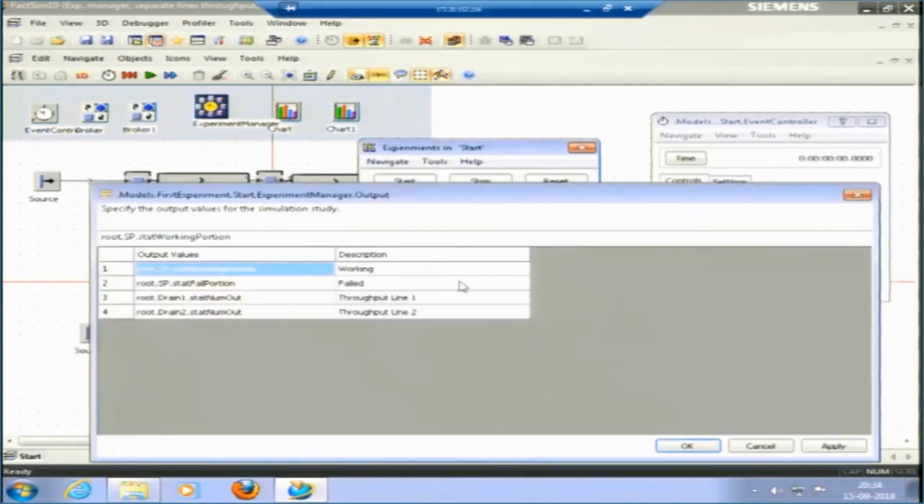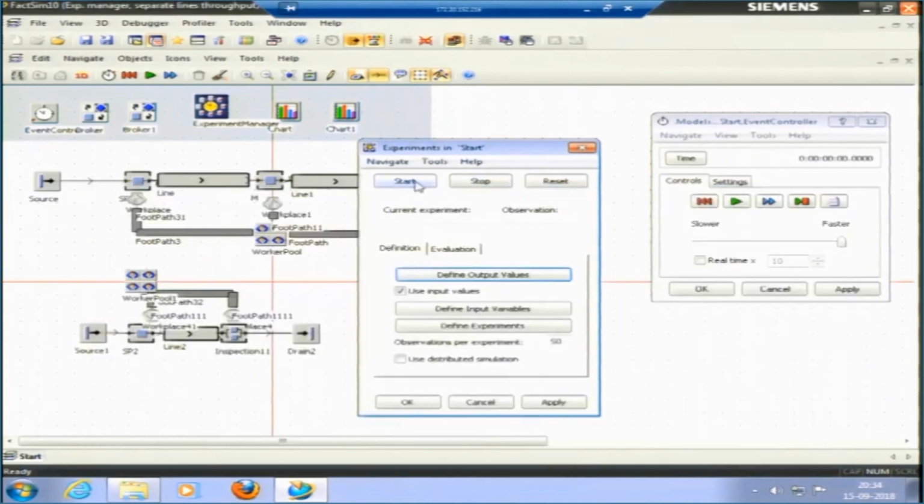So, output values are all defined. We need to see throughput 1, throughput 2, and also the working and the failed percentages. Okay. So, let us start the simulation. Current experiment is 1, third experiment is running, fourth is running now, fifth, sixth experiment. For each experiment 50 observations, for all the 25 experiments 50 observations will run. You can see the time, 8 hours, 8 hours, 8 hours, it is running the multiple runs here. This is how the simulation is conducted using the experiment manager.